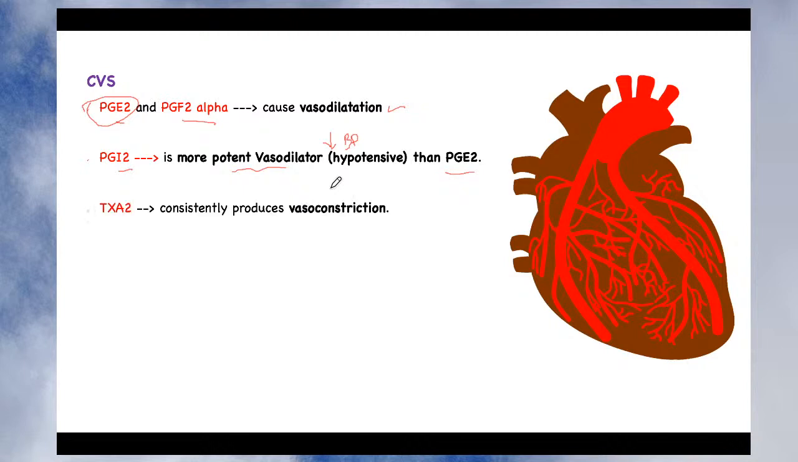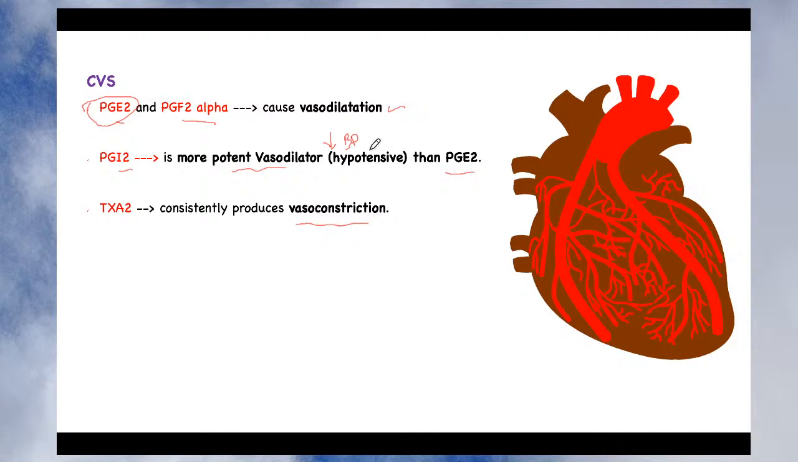Second action, thromboxane consistently produces vasoconstriction. Now just look here, thromboxane and prostaglandin are both eicosanoids. But what is the action of thromboxane? It produces vasoconstriction. Whereas all prostaglandins produce vasodilation. Their action or their potency may be different depending upon the different types of prostaglandin, but remember that they produce vasodilation. Whereas thromboxane A2 consistently produces vasoconstriction.